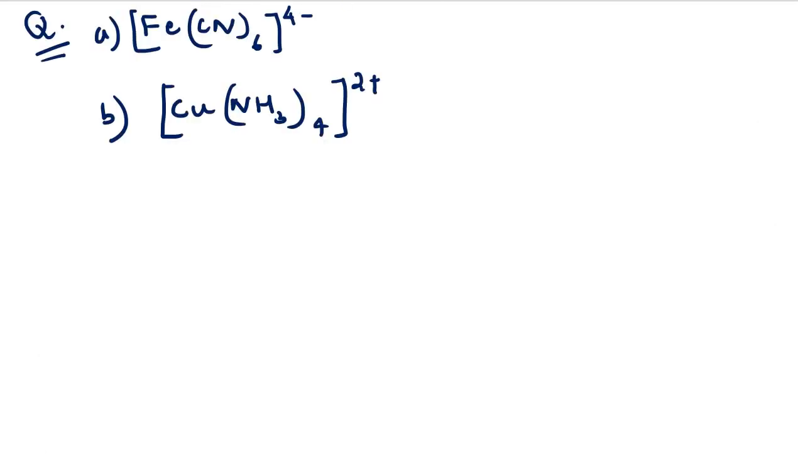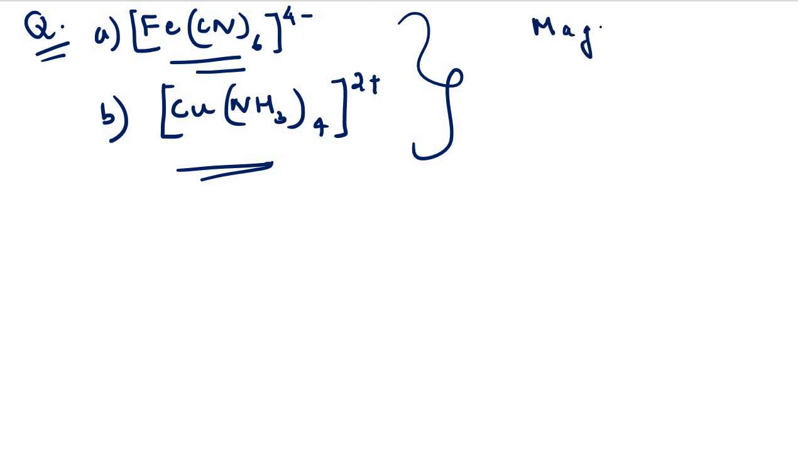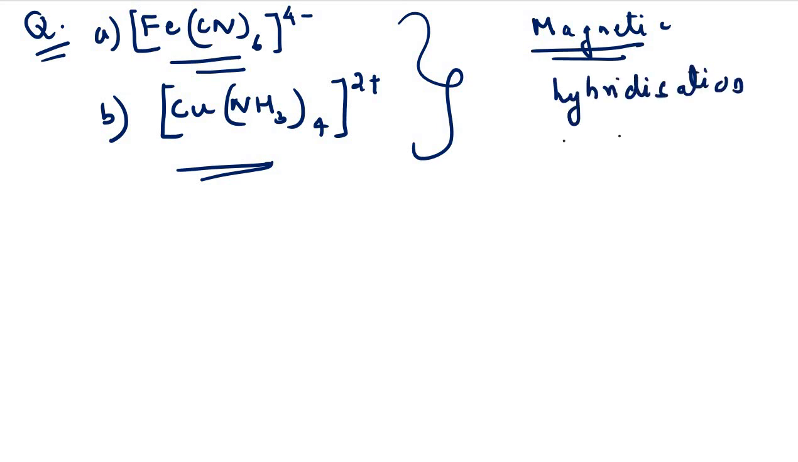Now these two are practice questions. You have to find out whether these two complexes are paramagnetic or diamagnetic. That is, you have to find out the magnetic property of these complexes, and also you have to find out the type of hybridization involved in these two complexes. Hope these things are clear. Thank you.